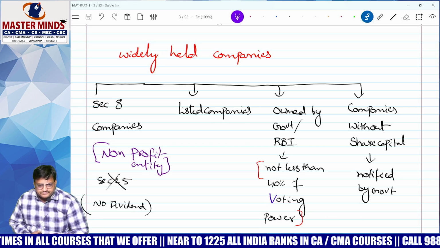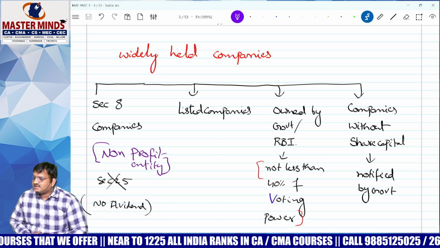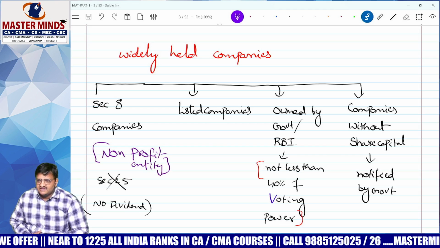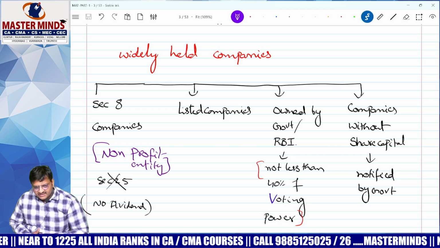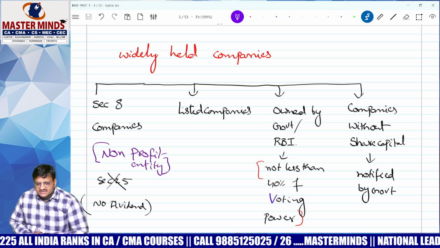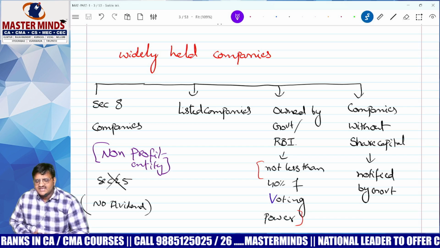BHEL. Okay, so the central government has maybe 80% of the shares. Widely held or closely held? Widely held. And HAL, Hindustan Aeronautics Limited. Our central government has almost 100% of the shares. Come on, widely held. BDL, Bharat Dynamics Limited. The central government has 100% of shares.